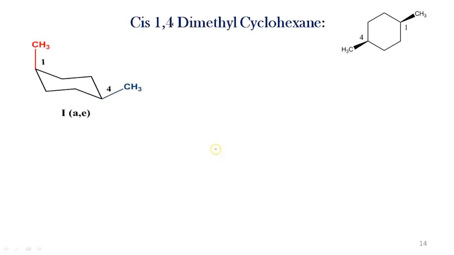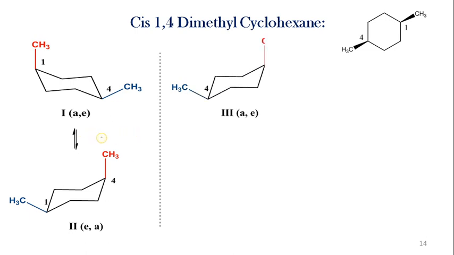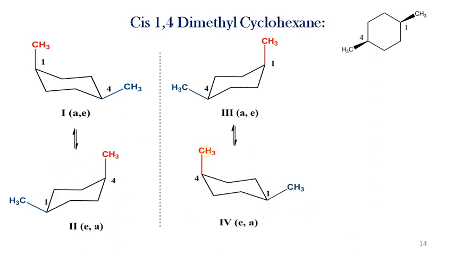Then 1,4 dimethyl cyclohexane. In case of 1,4 dimethyl cyclohexane, there are two geometrical isomers, cis and trans. First we can see cis 1,4 dimethyl cyclohexane. In cis 1,4 dimethyl cyclohexane, the methyl group on carbon number 1 is axial, and on carbon number 4 it is present at the equatorial position, that is the axial equatorial conformer. On ring flipping, it gives another conformer, that is the equatorial axial conformer. If we take the mirror image of the first, we get the third conformer, that is the axial equatorial. And on ring flipping or by taking the mirror image of the second, we get the fourth conformer.